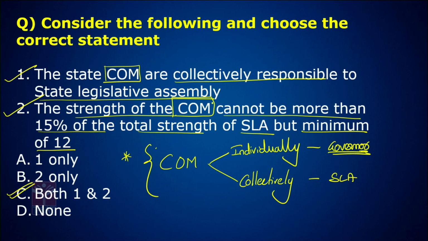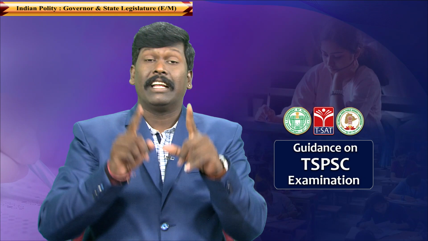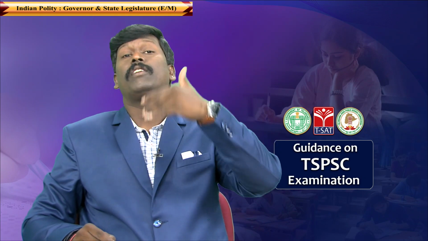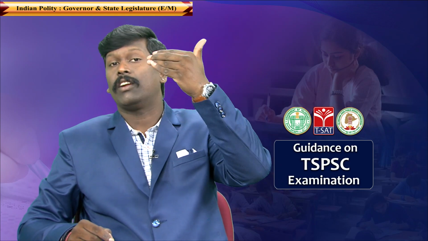The strength of the Council of Ministers is nowhere mentioned in the original constitution. This was added by the 91st Constitutional Amendment Act 2003. According to this Act, the strength of the Union Council of Ministers cannot be more than 15% of the total strength of the Lok Sabha.